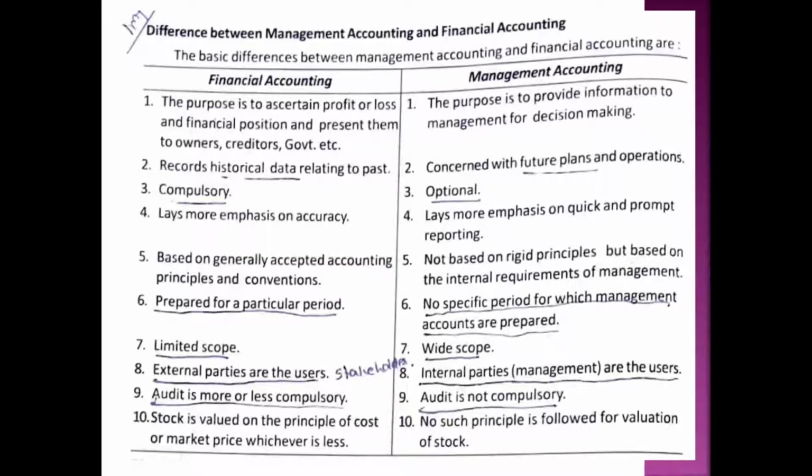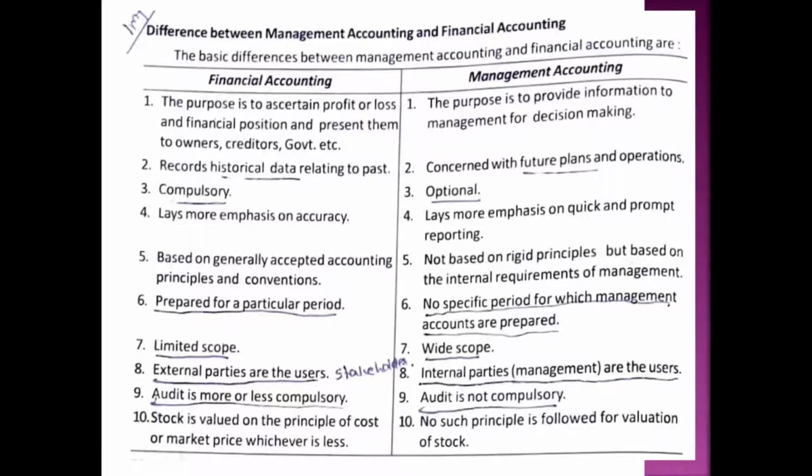Third one, financial accounting is compulsory according to the Companies Act, the Partnership Act, etc. We know every organization has to prepare financial statements. It is compulsory. But management accounting is optional. Why is it introduced? There is no compulsion. Then why introduce management accounting? To help the management. Okay.